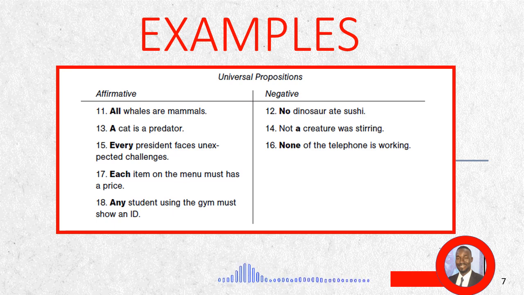A look at these affirmative propositions, we'll find out that they are universal affirmative propositions. And a universal affirmative proposition affirms that all members of the subject class have the attributes of the predicate class. And this is exactly what we have here. On the negative, we have just 3 examples. No dinosaur ate sushi. Not a creature was staring. None of the telephones is working. Our universal negative proposition denies that any member of the subject class has the attributes of the predicate.